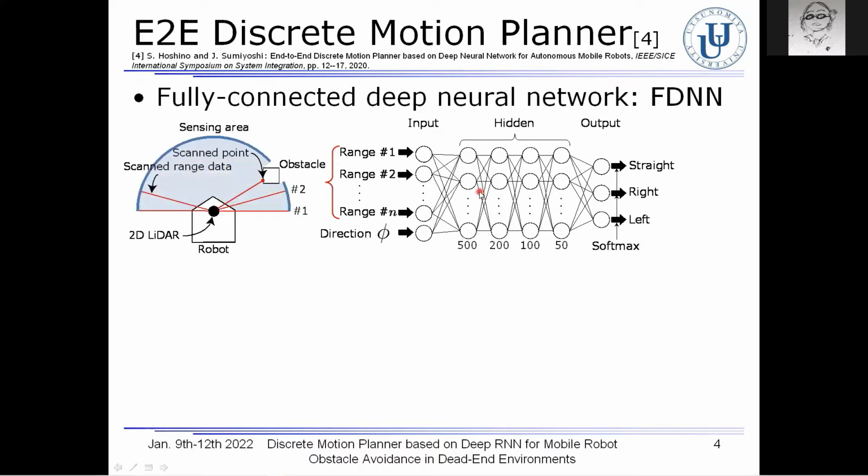As the input, the range data scanned by the 2D LiDAR and the direction angle were used. The E2E planner decided discrete motion control commands such as straight, right, and left as the outputs. So the network training was done by comparing the classified motion outputs with the desired outputs instructed by a supervisor. This is a so-called imitation learning approach.